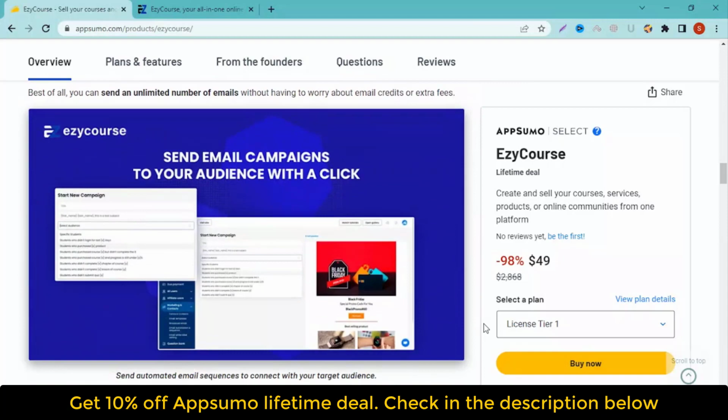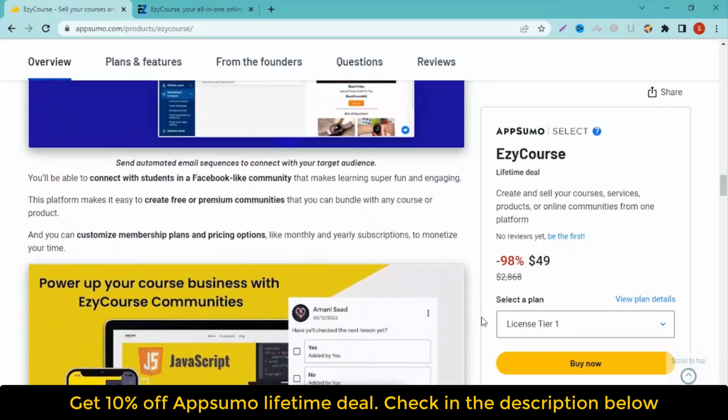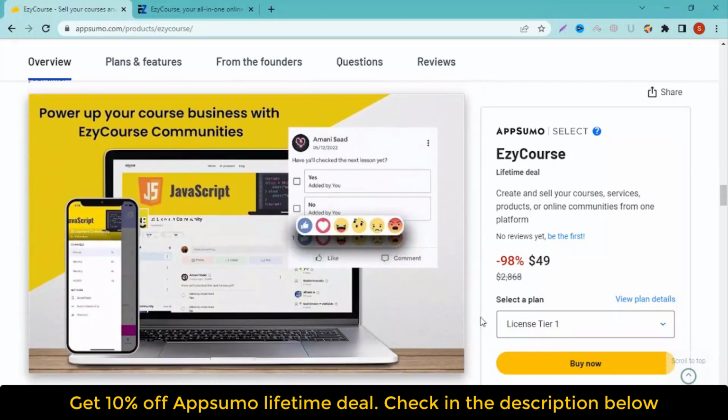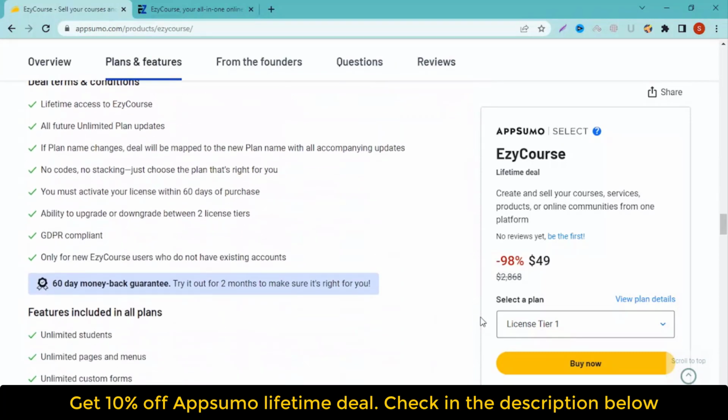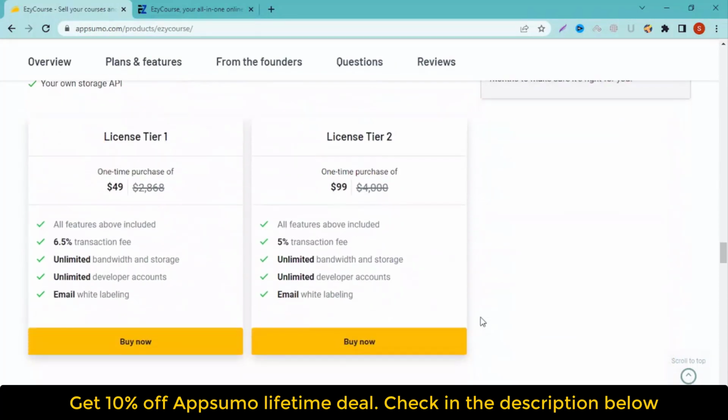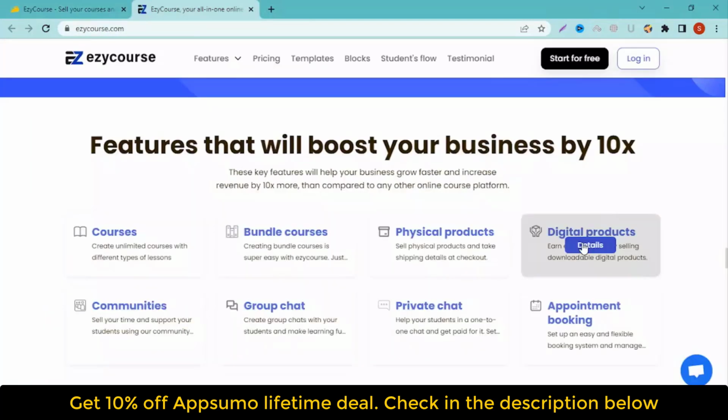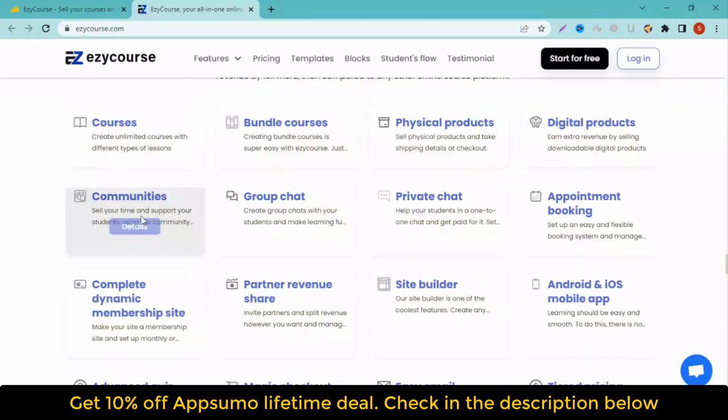EzyCourse has a simple drag and drop builder, so you can build your own white label website to start promoting your products and services online. You'll get access to over 250 website templates and interactive blocks to create dynamic landing pages without writing any code. As a developer, you can even contribute custom blocks and templates to the design library to make some extra cash.